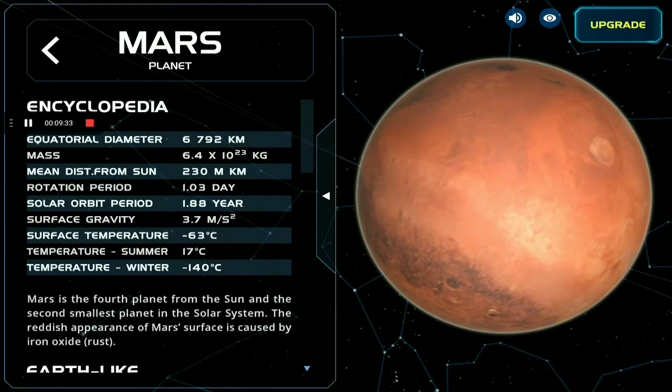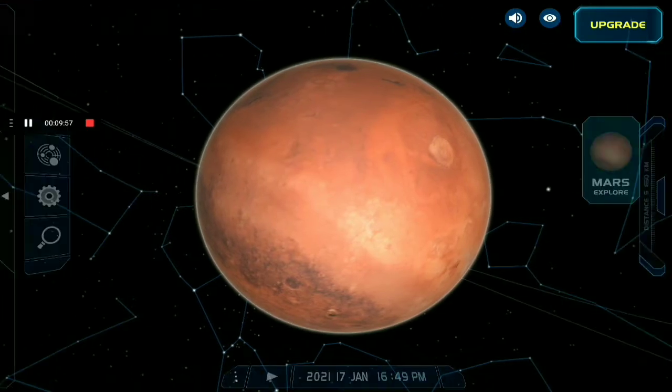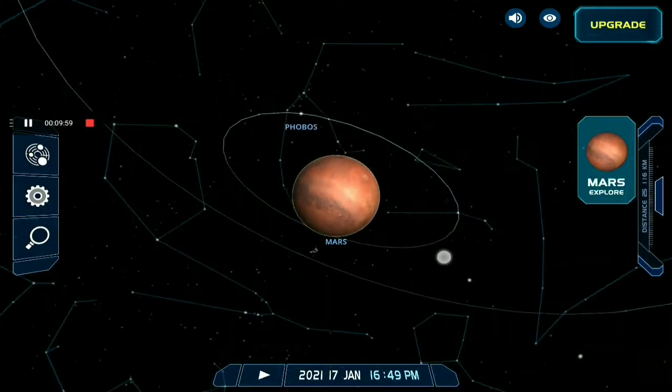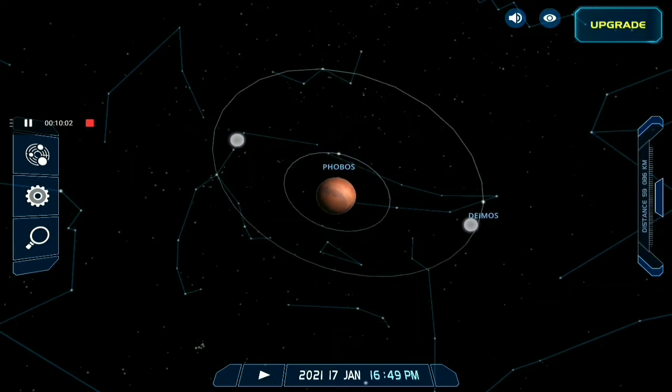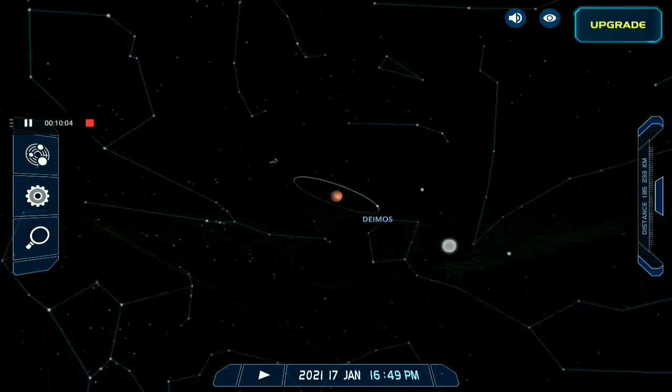Solar orbit period is 1.88 years, and the surface gravity is 3.7 meters per second square. The surface temperature is averagely minus 63 degrees Celsius, and temperature in summers is 17 degrees Celsius, and in winters it is minus 140 degrees Celsius. Oh, and Mars has 2 moons, Phobos and Deimos.